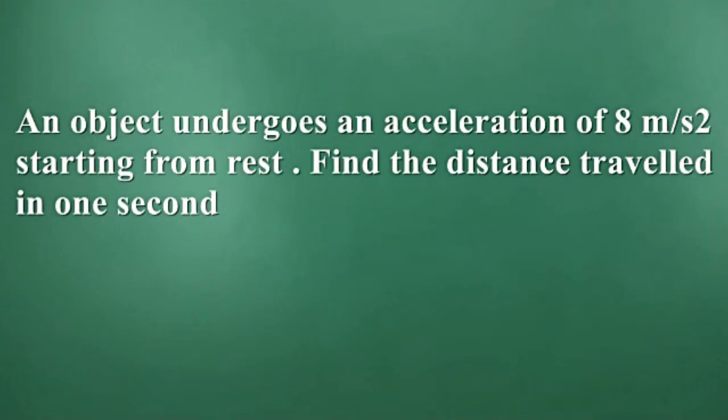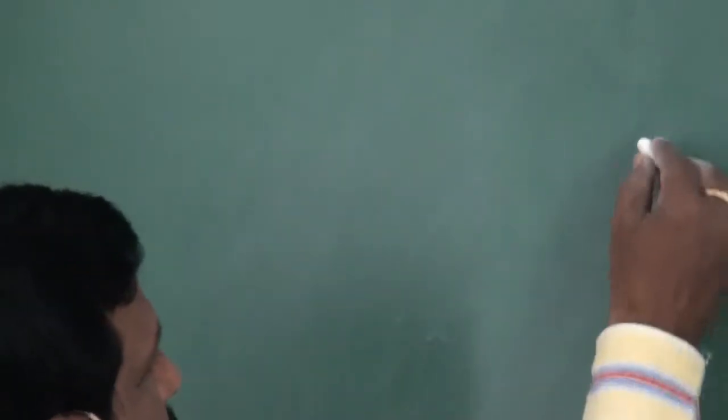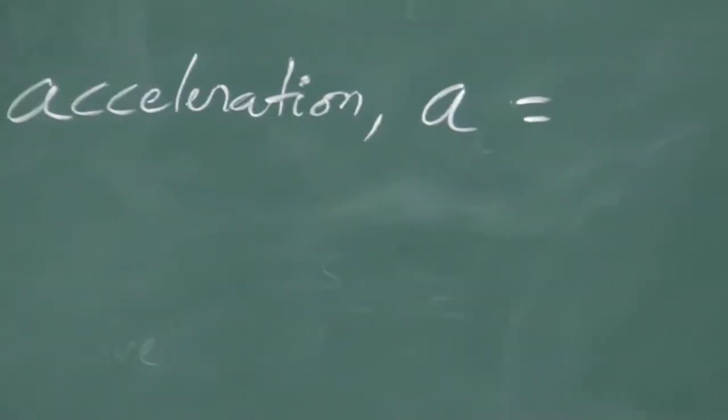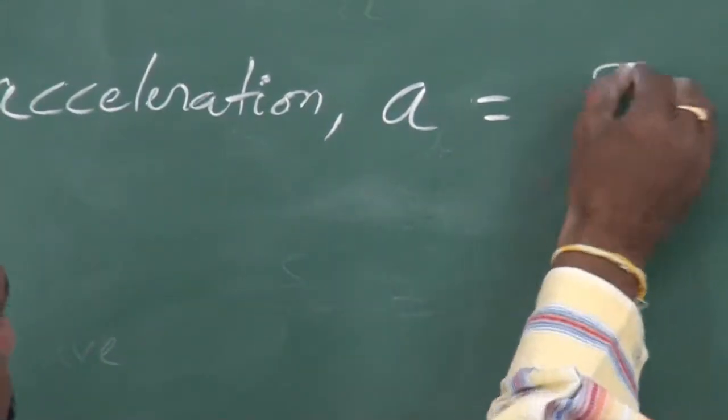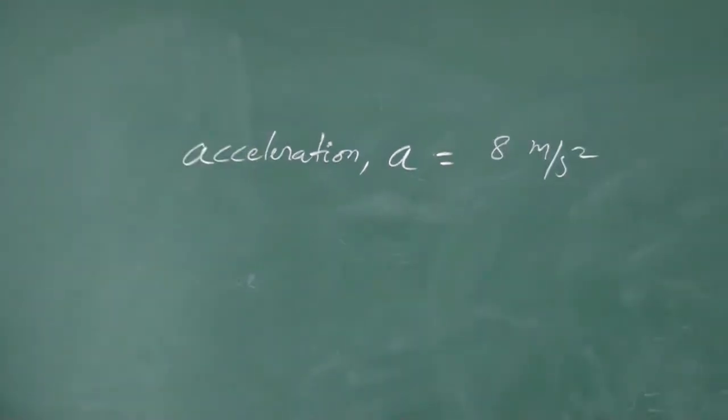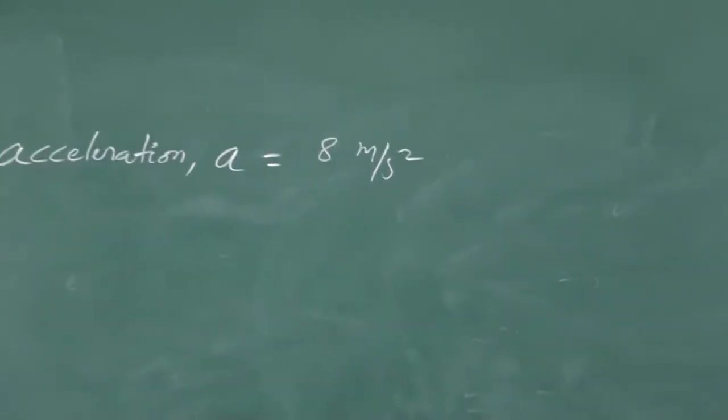So here it is given the acceleration as 8 meter per second square. So given data, acceleration a is equal to 8 meter per second square. And here the object starts from rest.